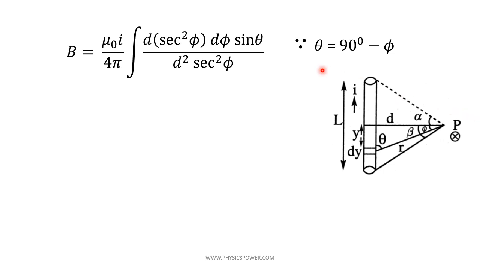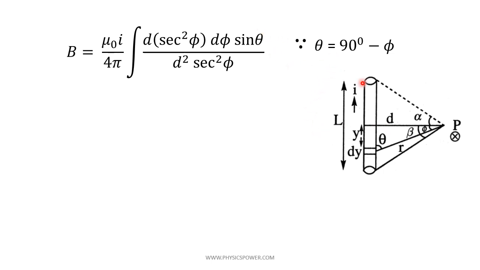But one more thing: instead of theta we can write 90 degrees minus phi. Here are theta and phi, and here it is a perpendicular, 90 degrees. So 90 plus theta plus phi equals 180 degrees, or theta equals 90 minus phi. From the triangle we can consider theta equals 90 minus phi.